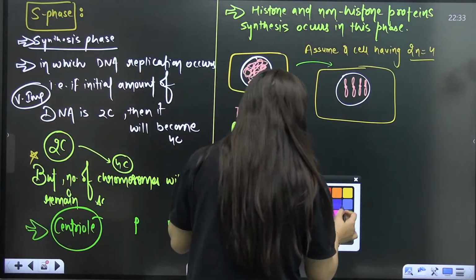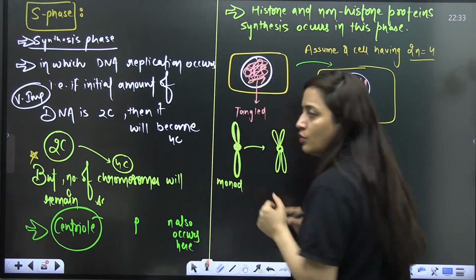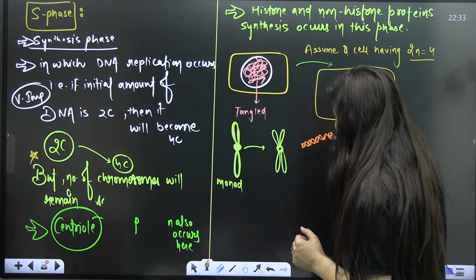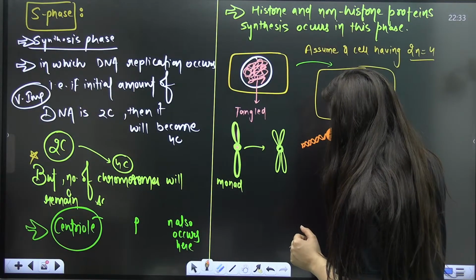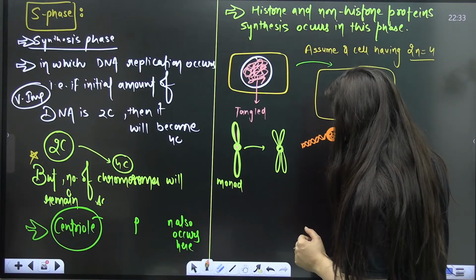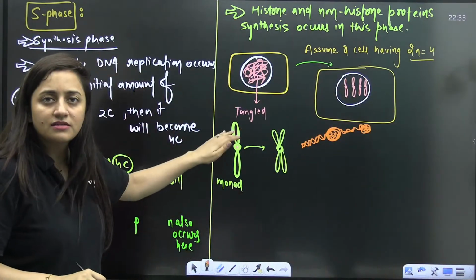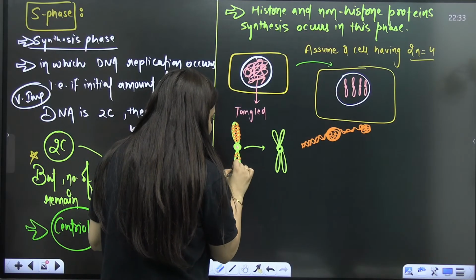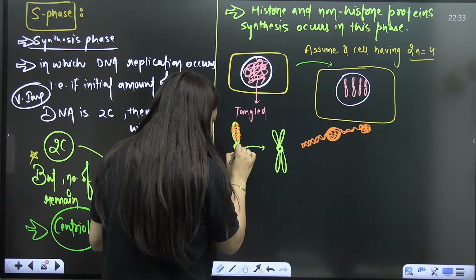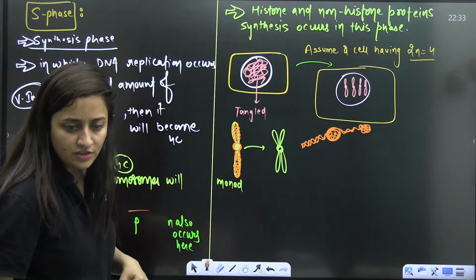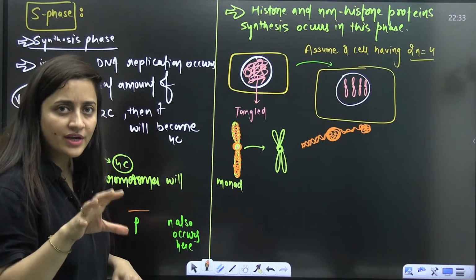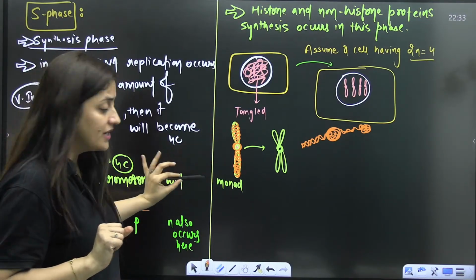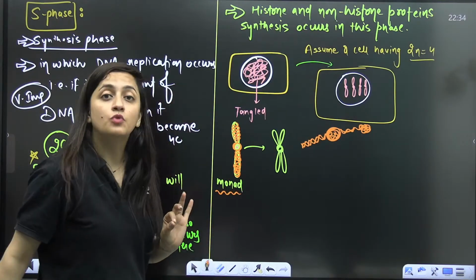And ultimately, if you talk about the chromosome, what exactly is this chromosome? It is your chromatin. What exactly is chromatin? It is just the DNA coiled over some histone proteins and then some non-histone proteins. Together they make this structure. So if I'm talking about this structure, I'm talking about nothing but DNA and proteins only. Here you have the centromere, the primary constriction, in between. Are you getting my point? So you have the DNA and protein only which is making it, but here there is a single arm, so you are calling it monad, right?